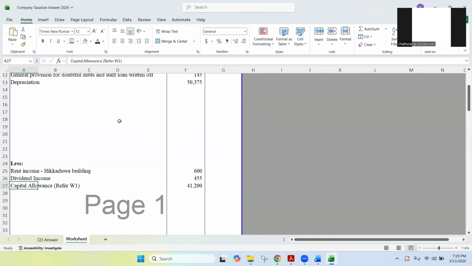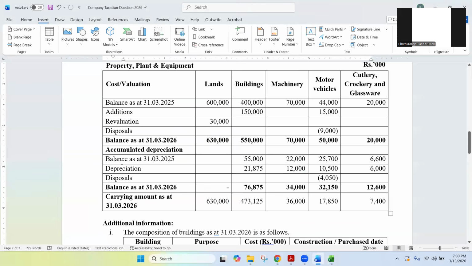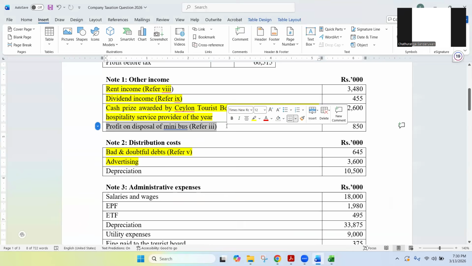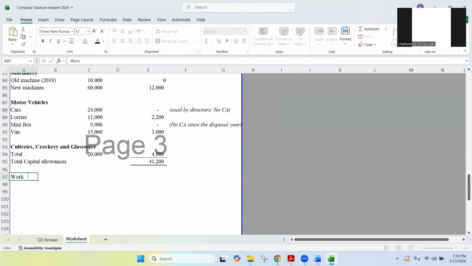Right. Capital allowances. Now, Ramai, since we were talking about depreciation, capital allowances and all, can you remember we skipped one, profit on disposal of minibus? We didn't do this adjustment. No, we can do this now because we already know the depreciation and all. Now we'll do this. It's a separate working number 2. Usually we call it balancing allowance calculation. When you have these kind of disposals and profit on disposals, in tax terms, we call it balancing allowance.